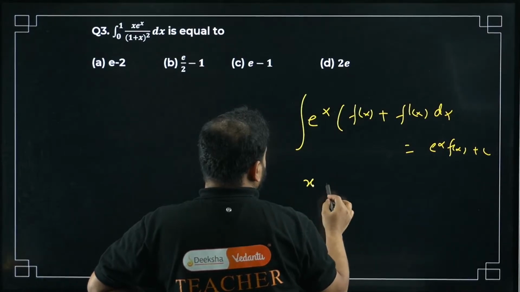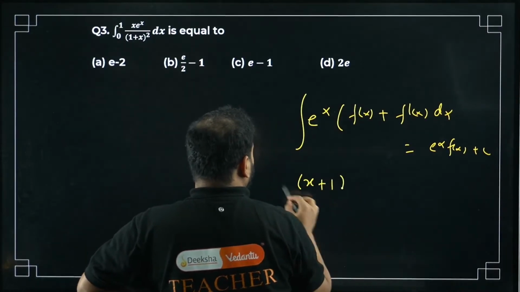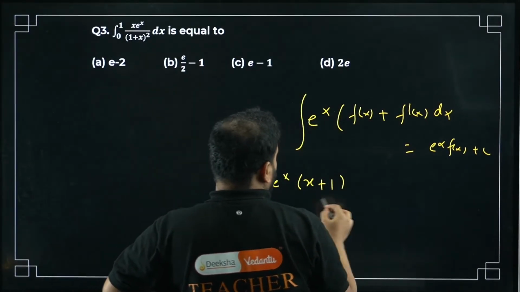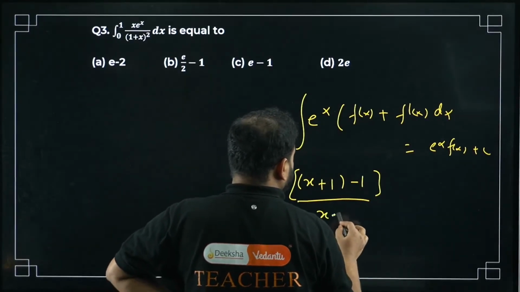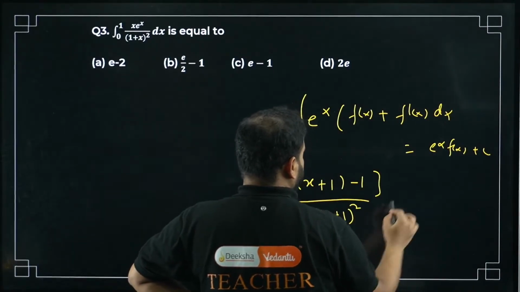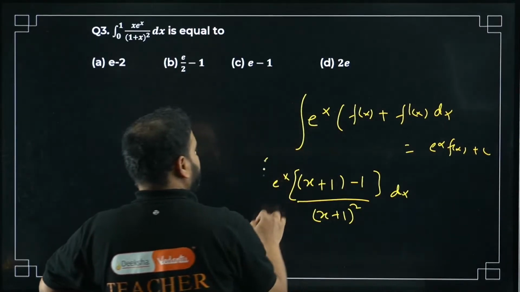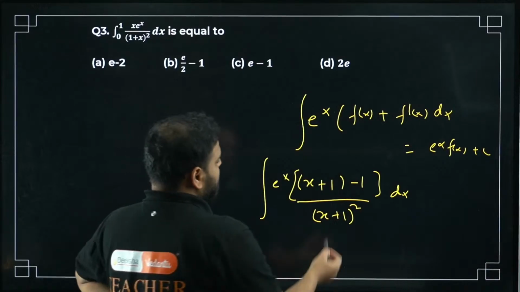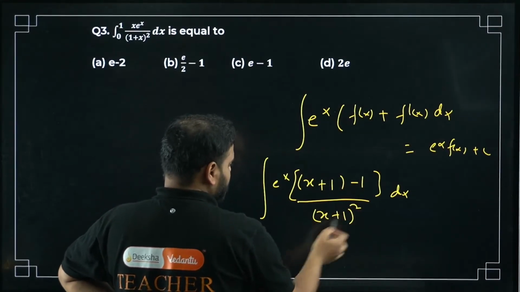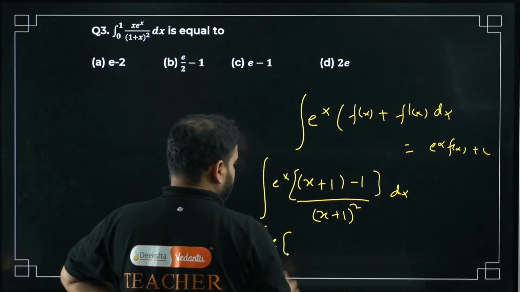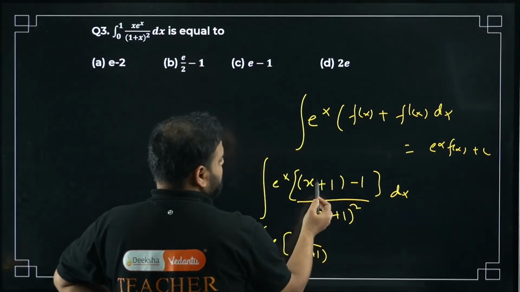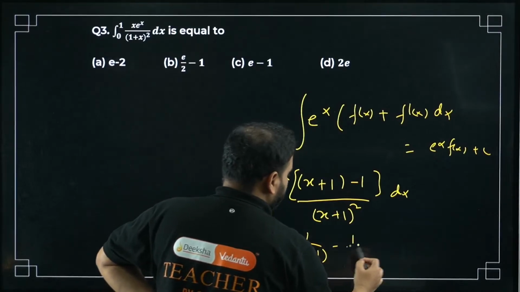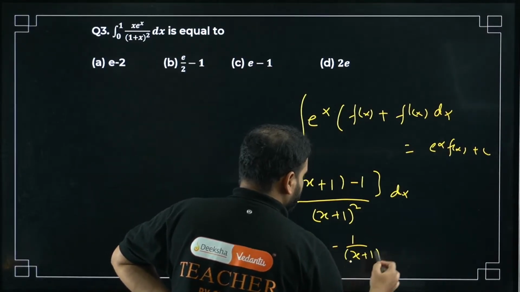Write it like this: e power x outside, and inside x plus 1, minus 1 divided by x plus 1 whole square, dx. Integration is already there. Now if you separate it, this effect will cancel, so you'll have e power x outside, it will become 1 upon x plus 1, and this part minus 1 upon x plus 1 whole square.